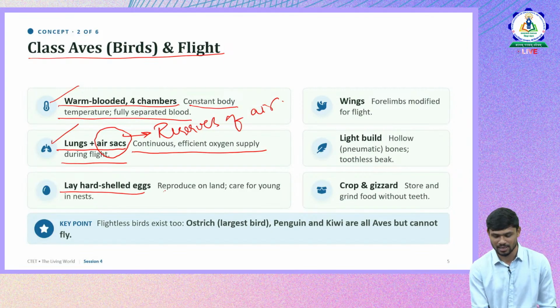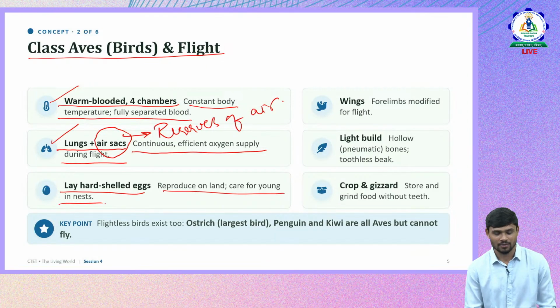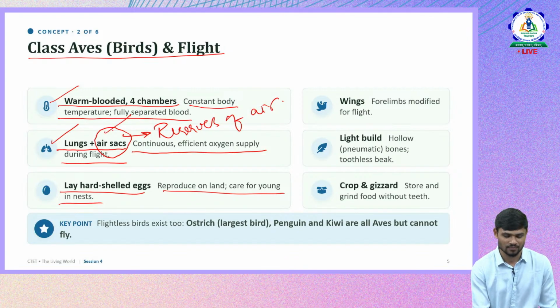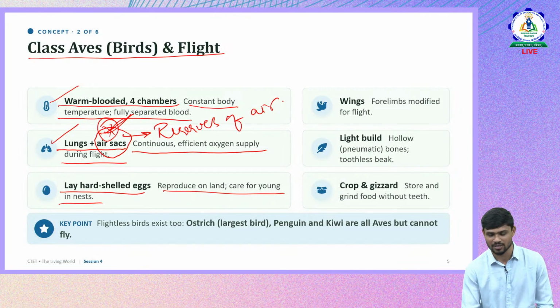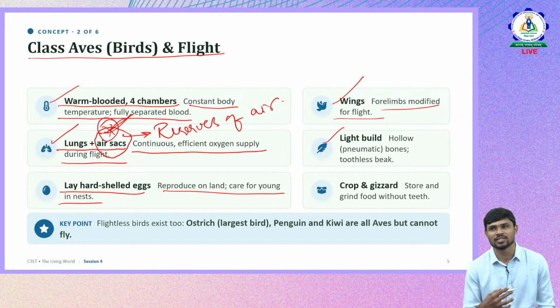Okay, reproduction is on land and they care for young ones in their nests. So these are the general characteristics, but the definitive characteristic is this. Okay, air sacs, they do have air sacs. So wings, the forelimbs are modified for flight. Then they are lightly built. Since they have to stay in air, they have to fly, they are lightly built.